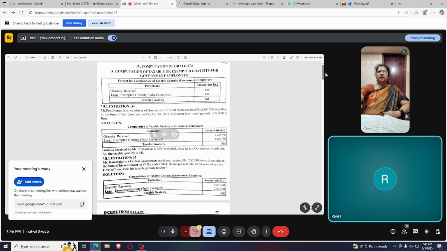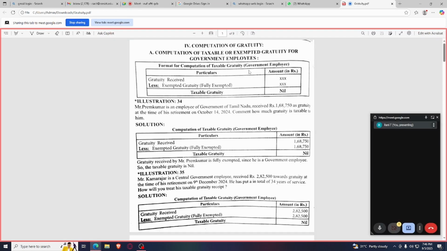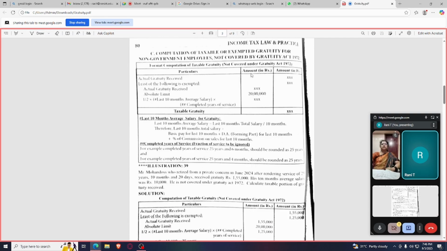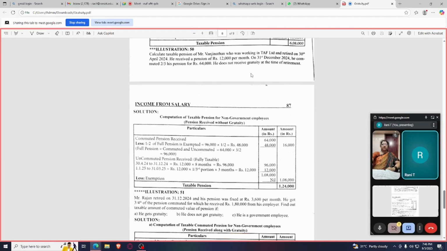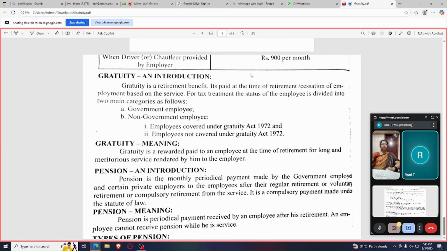Students, I thought of teaching you gratuity and pension. First and foremost, let me give you a small introduction. You might have heard the term gratuity as well as pension. Gratuity and pension are retirement benefits. Sometimes it is paid as a one-time settlement, or else sometimes it may be given monthly.